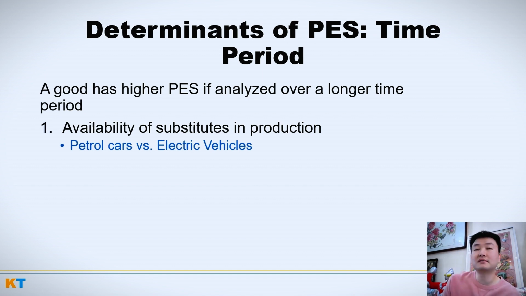Over a longer time period, it's easier for companies to find substitutes in production, right? It's easier for companies to switch production methods and make another good. If you asked Toyota 5 years ago to have a fully electric car that looks good and is functional, they wouldn't be able to make anything that was good. But flash forward to today, they've got one. So that's the first factor.